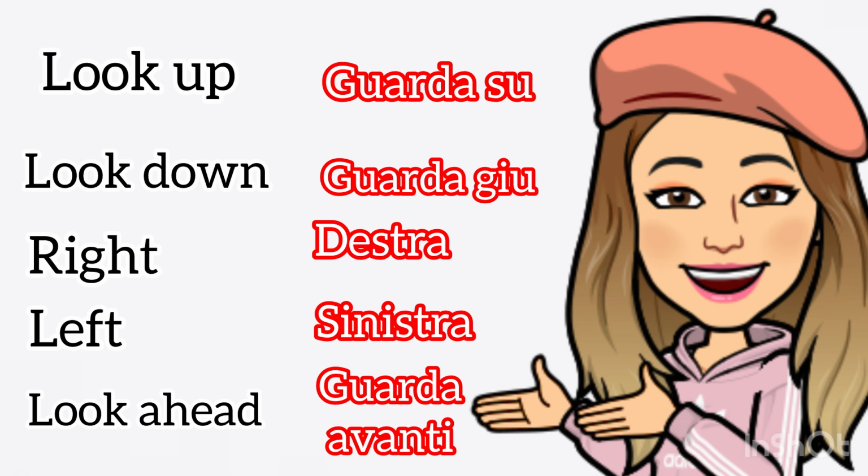Right. Right direction in Italian is destra, destra for the feminine one and destro for the masculine one. Left, left in Italian is sinistra, sinistra for the feminine one and sinistro for the masculine one. Destra, sinistra. Please try to remember these phrases today. These are short and easy ones.